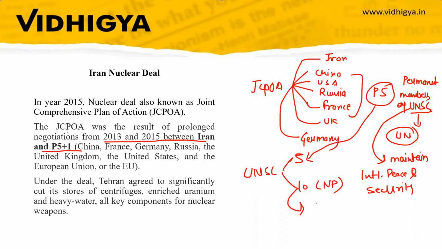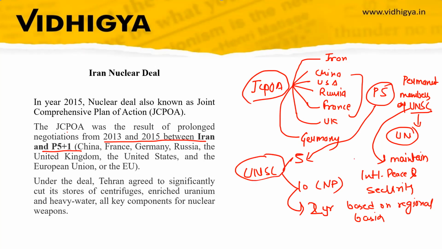These non-permanent members are selected for a period of 2 years, and the selection is based on a regional basis. So countries from every region represent the UNSC. So these are the countries in JCPOA. We have discussed UNSC, P5, and the permanent and non-permanent members of UNSC.